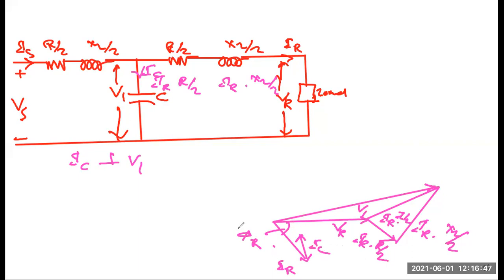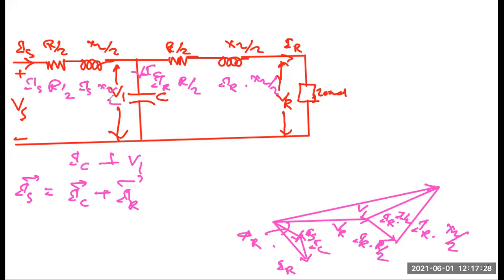So this one will be your IC. Now, if you join, what is the value of IS? IS is equal to IR plus IC. So here we'll join these two. So finally, this will be your IS. Now there will be two drops. We have reached up to this point. One drop will be IS into R/2. Another drop will be IS into XL/2.